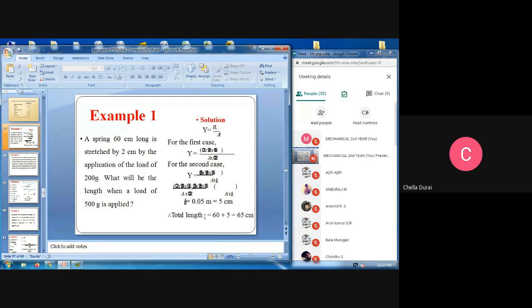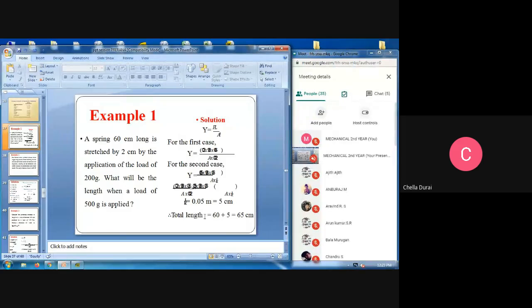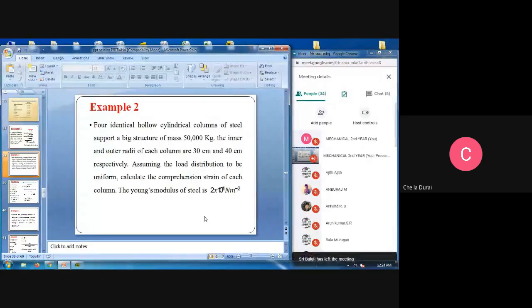Problem is given like the problem they are asked. A spring 60 centimeter long is stretched by 2 centimeter by the application of a load of 200 gram. What will be the length when a load of 500 gram is applied? We are applying the Young's modulus formula to solve the problem. This kind of problems are asked in the GATE questions. These are the basic problems.